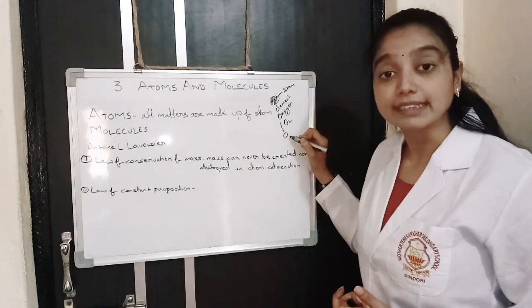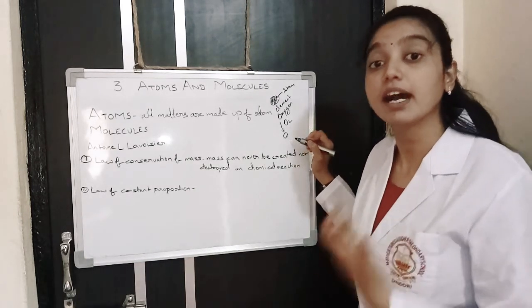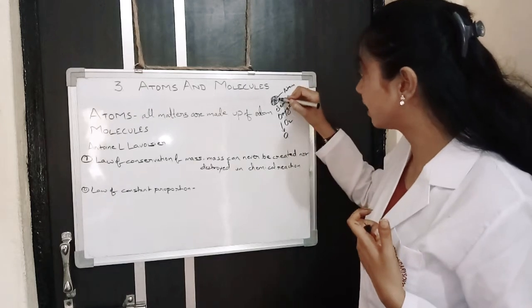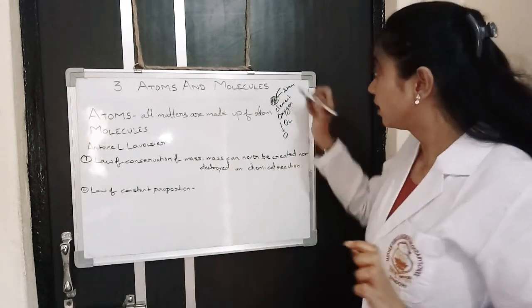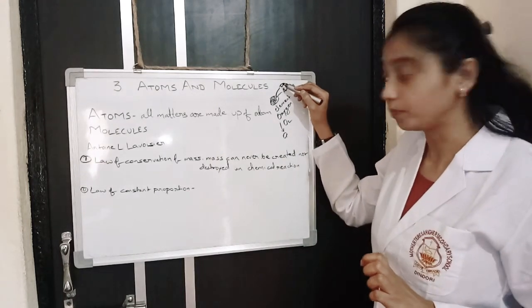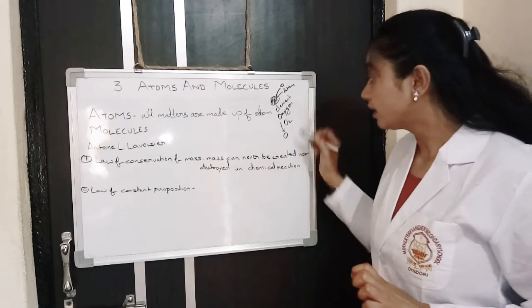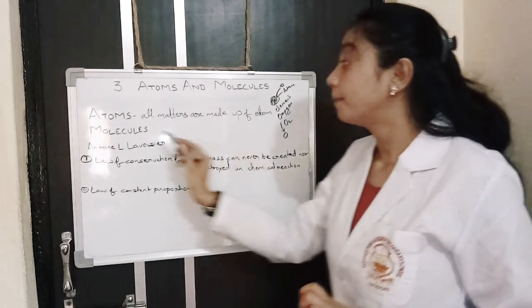It always exists in combination or in reaction with other atoms. One atom can never exist alone. It always exists in a group. So whenever atoms are present in a group, they form molecules.